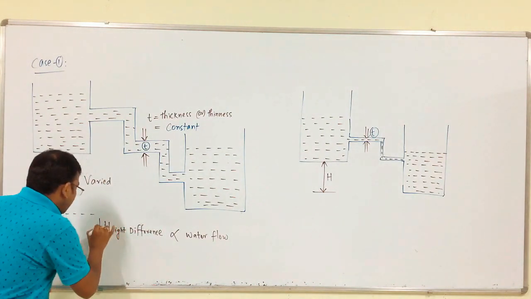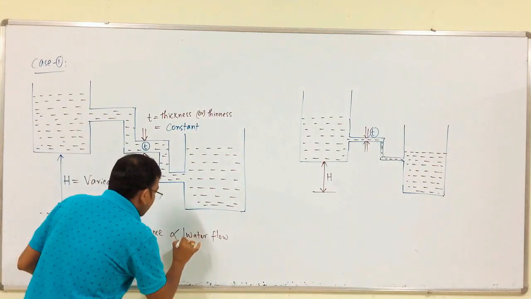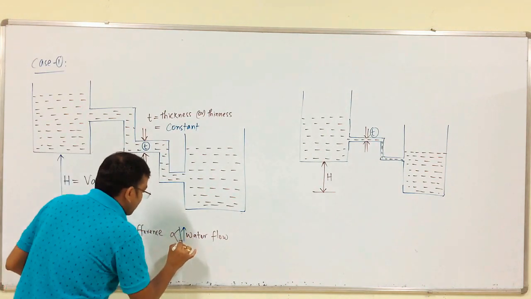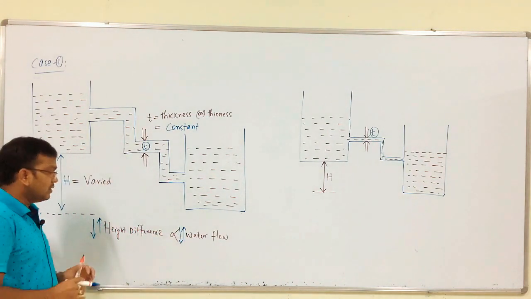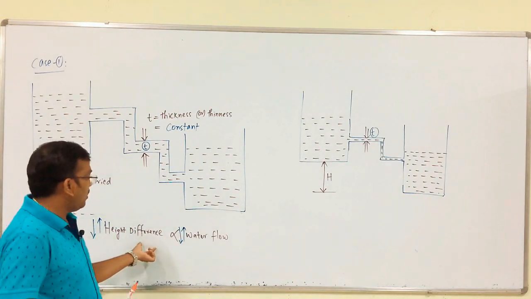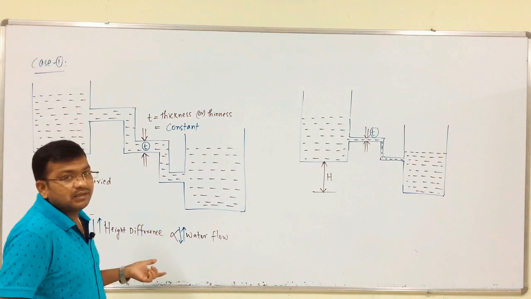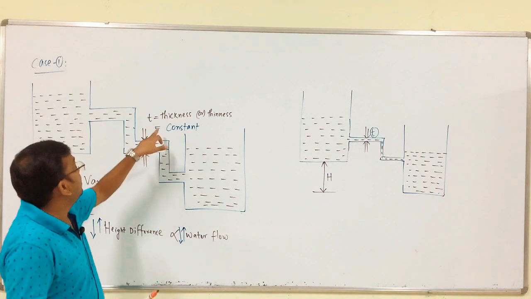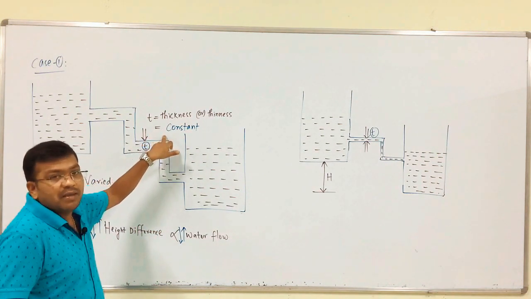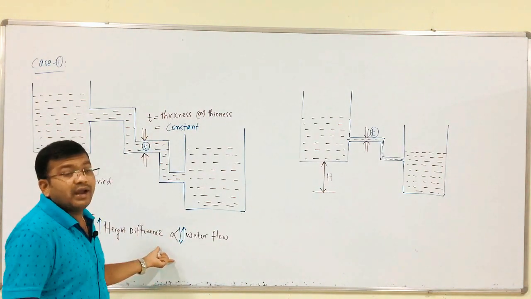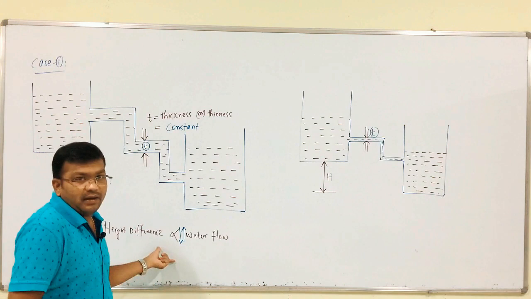If it increases, this increases; if it decreases, this decreases. So, it totally depends upon the height difference between the two vessels, keeping the thickness of the pipe constant, then only this is a valid point.